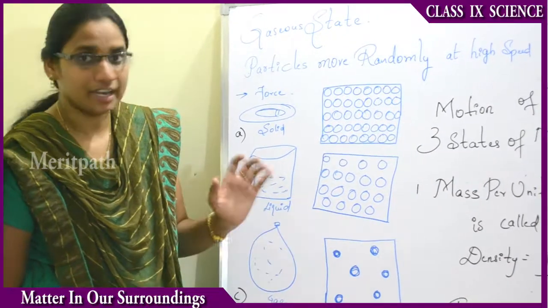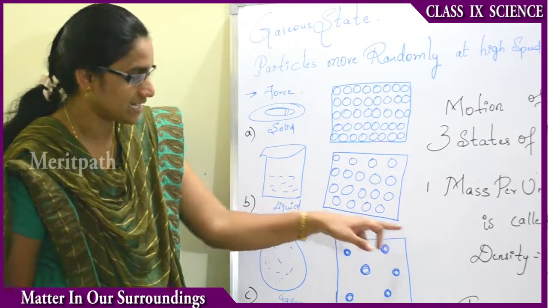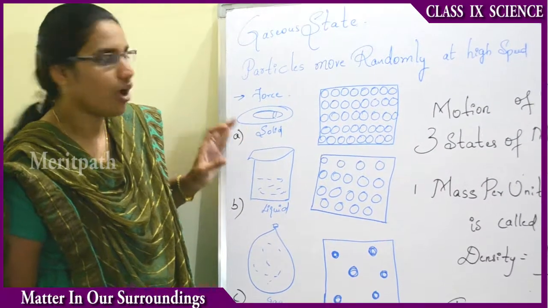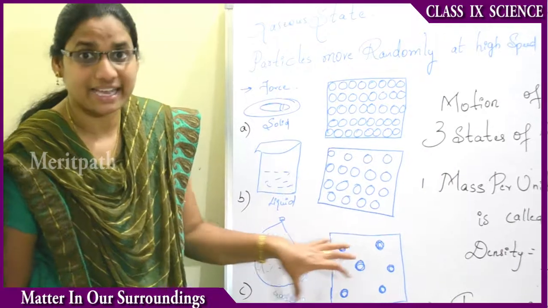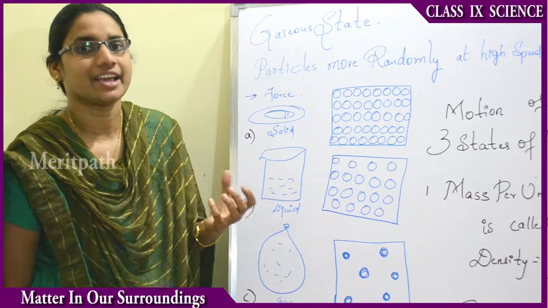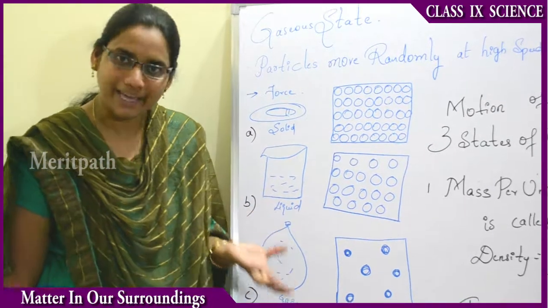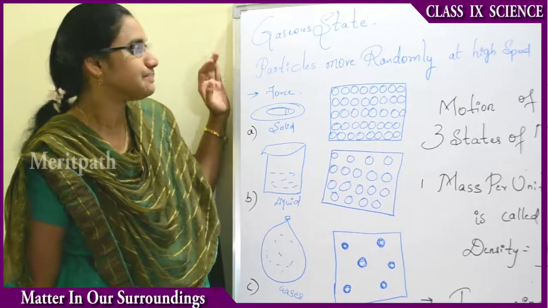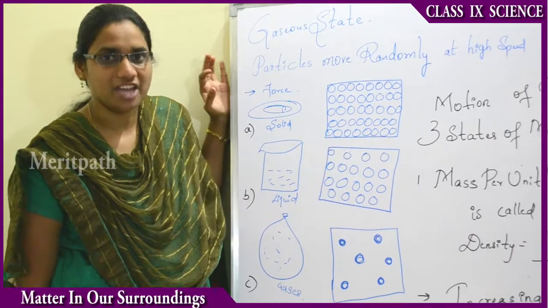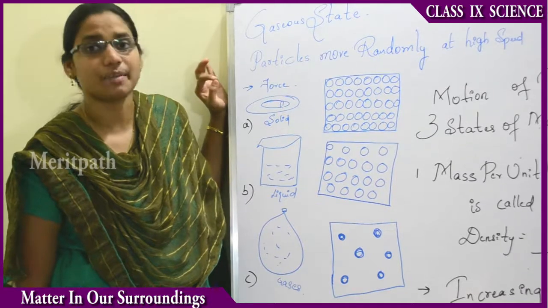They can collide. That means the particles will be colliding with each other and with the walls of the container, that is the balloon or water container jar or anything, and a force will be exerted, and thus the speed of the particles will be increased. Therefore, we can conclude that the gaseous state particles move randomly with high speed, and can diffuse at high speed and can be compressed at high speed.